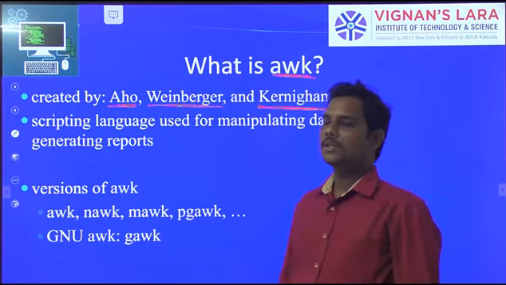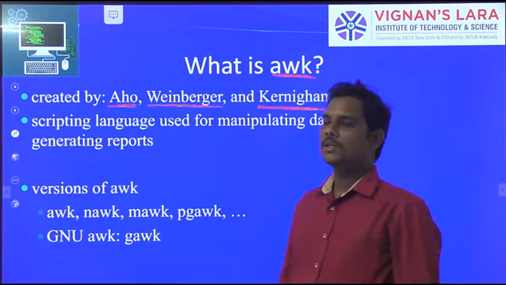What is the full form of awk? Aho, Weinberger, Kernighan: Aho means A, Weinberger means W, Kernighan means K. So A, W, K, awk. The name itself comes from the starting letters of the three authors' names, so it is called the awk command.